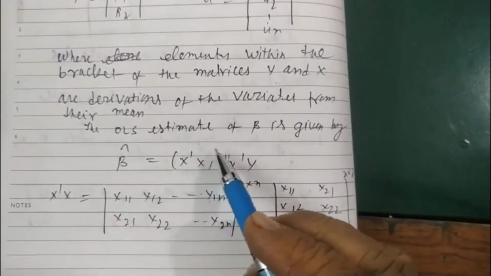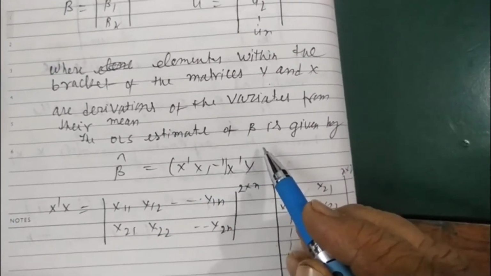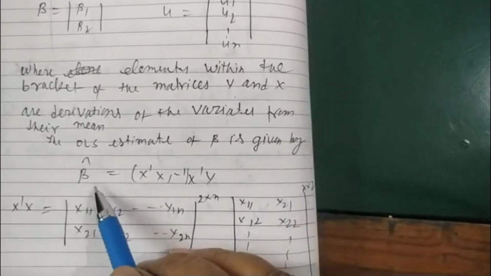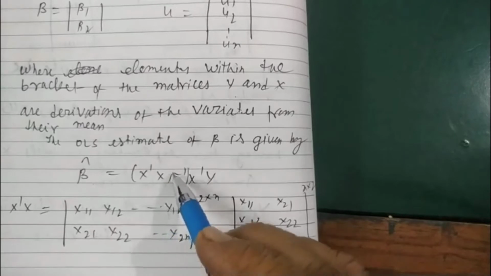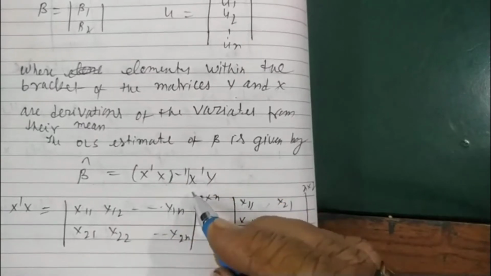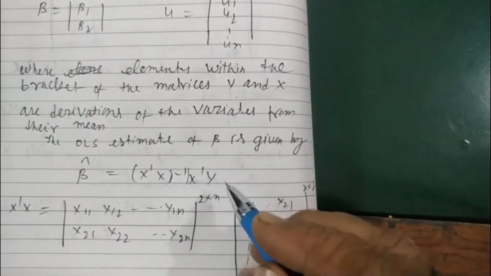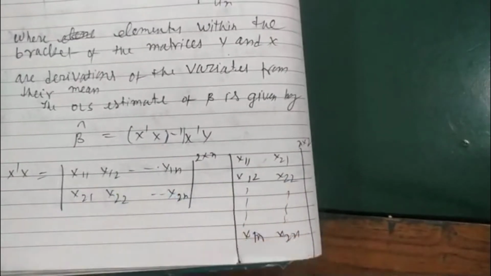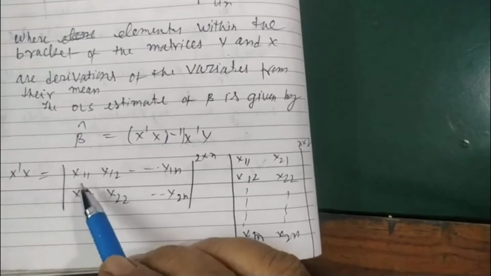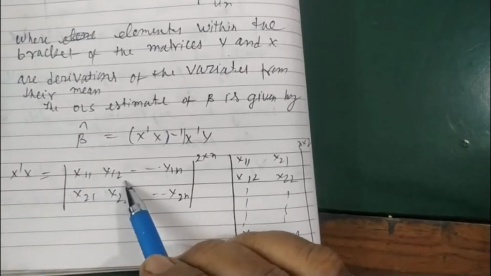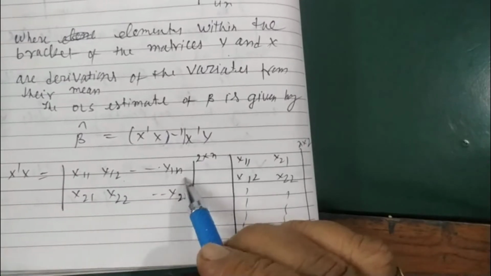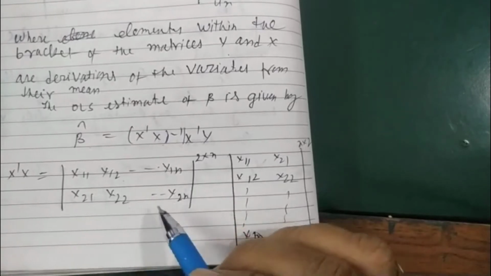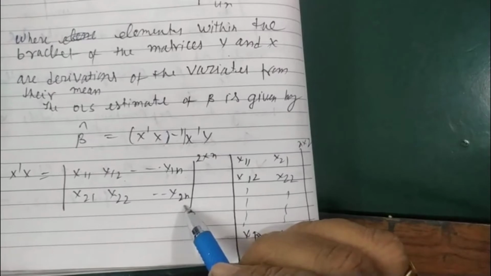For the ordinary least squares estimate, we know beta can be estimated by β hat = (X transpose X) whole inverse times X transpose y. If we transform this, X transpose is equal to the matrix with first row x11, x12 up to x1n, and second row x21, x22 up to x2n.